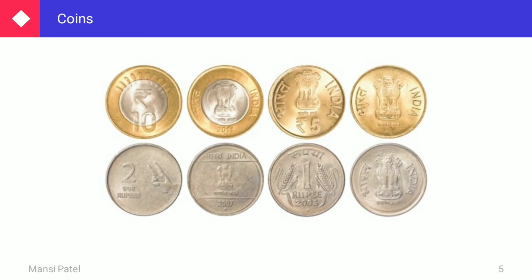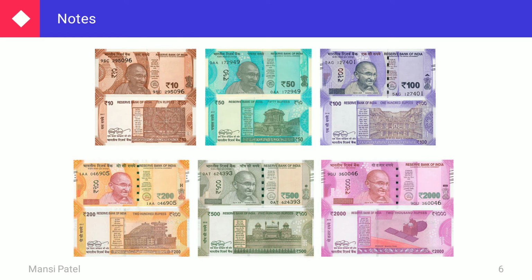Now let us see here. You can see here the front side and the back side of some of the coins. So you can see here the coins of rupees 1, 2, 5 and 10. You can see also the back side of these coins. Now let us see the picture of notes.